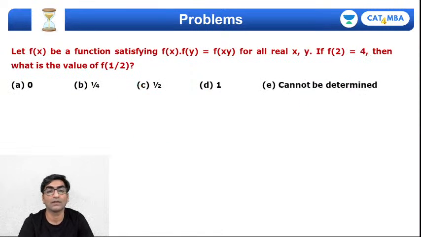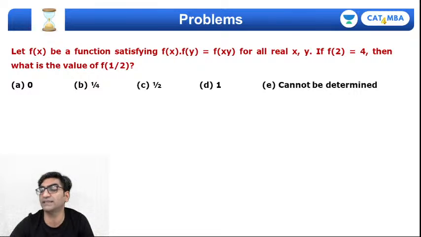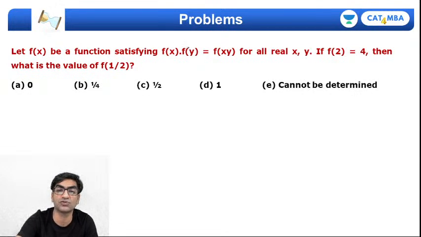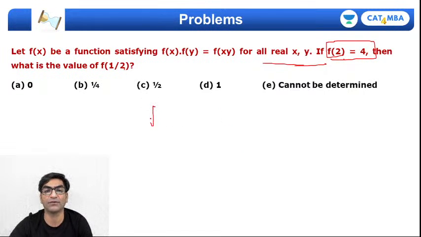Okay, here is another variation. बेसिक फंक्शन की प्रॉपर्टी है. fx is defined as having the property fx into fy is equal to f of xy, and this is true for all real values of x and y. तो f2 का वैल्यू दिया हुआ है, मुझे निकालना है f of 1/2, राइट. तो इसको कैसे निकालें, राइट. We are given f of 2 as equal to 4.